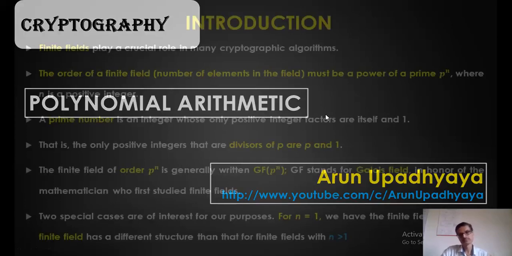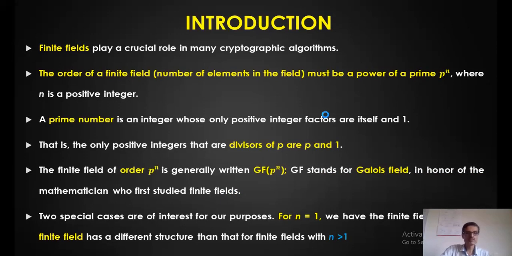Now, to begin with. See, what is meant by a finite field? The finite field is nothing but the field which consists of a finite number of elements. Now, in cryptographic algorithms, this finite field actually plays a very important role. Okay, the order of that finite field is nothing but the number of elements. Whenever I say order of the finite field, it is nothing but the number of elements. It should be a power of some prime number, p to the power n, where this n is some integer. It may be 1, it may be 2, or it can be anything.